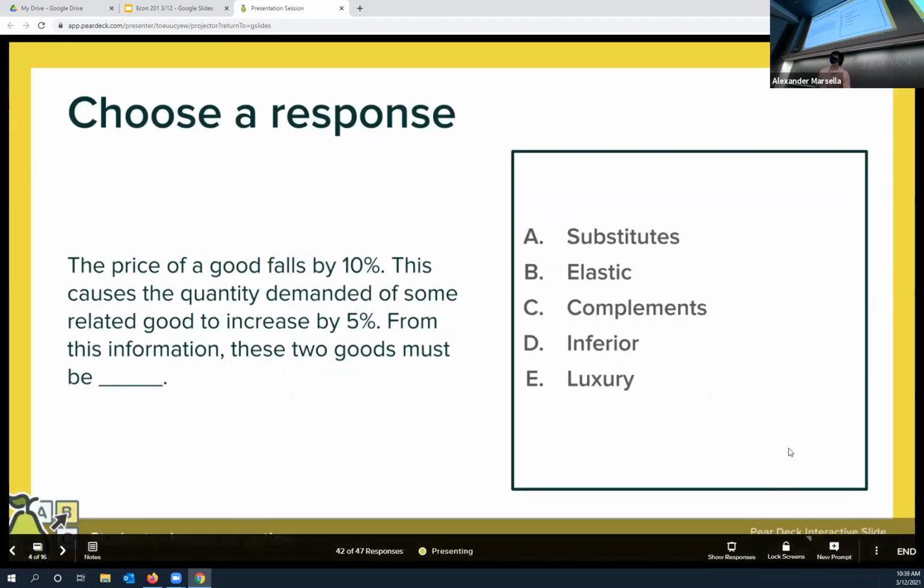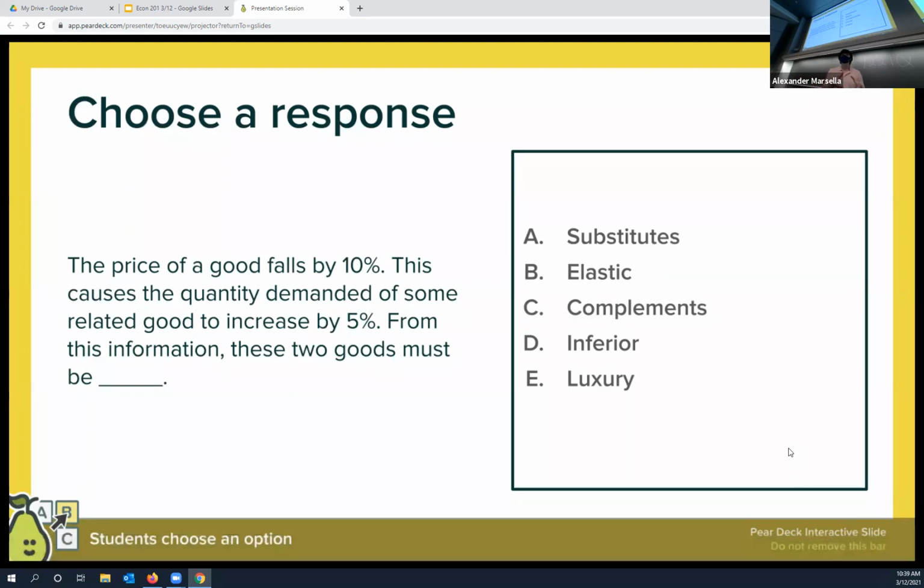And the reason it's compliment, think it through. Okay. Price of a good falls. What do people do when the price of a good falls? Law of demand says they'll buy more of it. So if something's making me buy more of the good, and then in turn I'm buying more of some related good, those two goods must be goods we buy together, complements, okay?